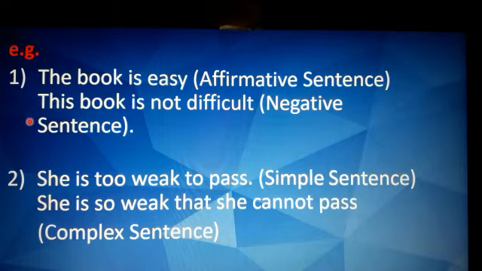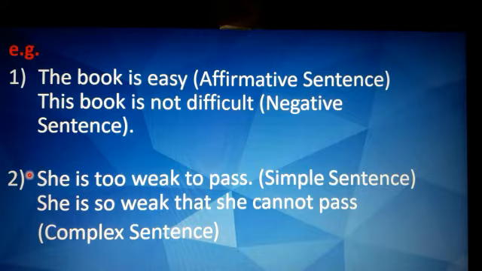Now we come to the next example. She is too weak to pass. It's a simple sentence. A simple sentence has a subject, predicate, and one finite verb. Now here the subject is she and is too weak to pass is the predicate, and the finite verb is weak. A finite verb shows agreement with the subject, tense, and its number. Here the tense is present tense because is has been used, and it is third person singular.